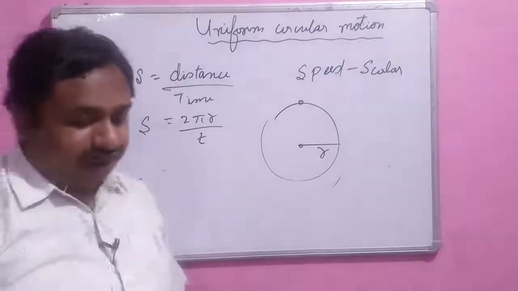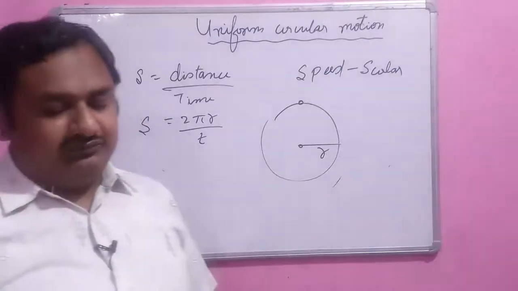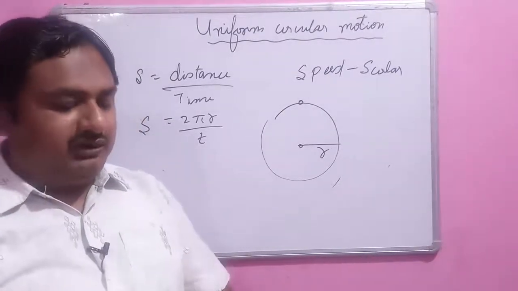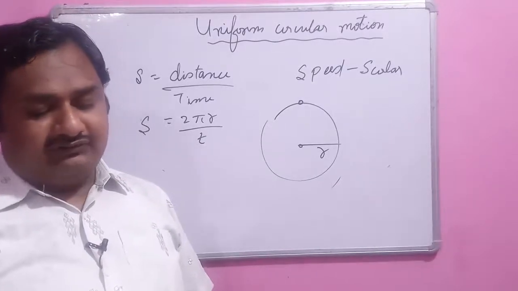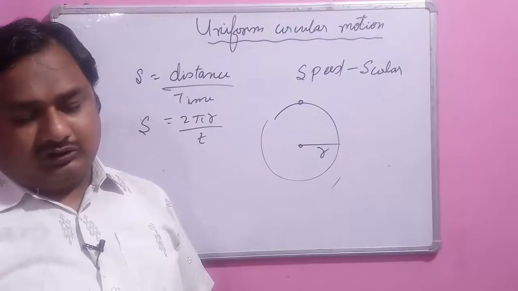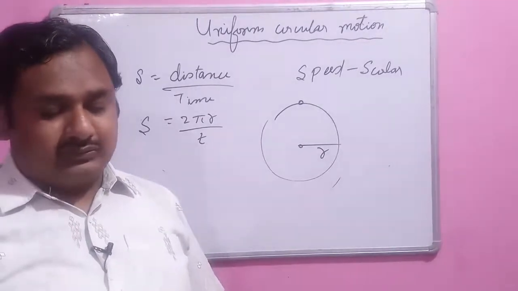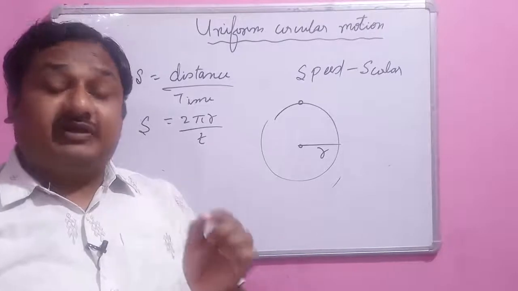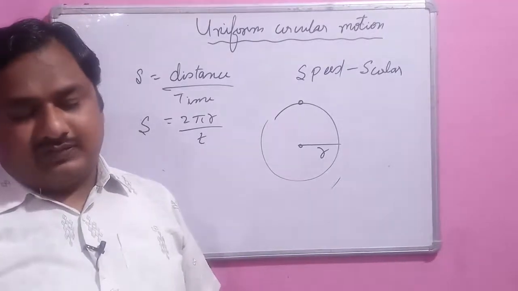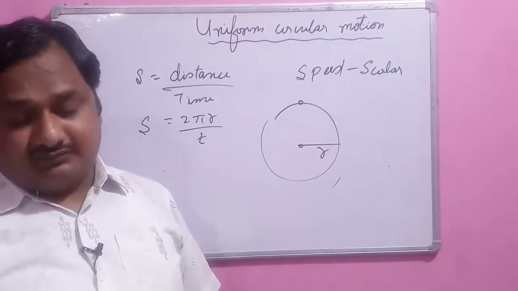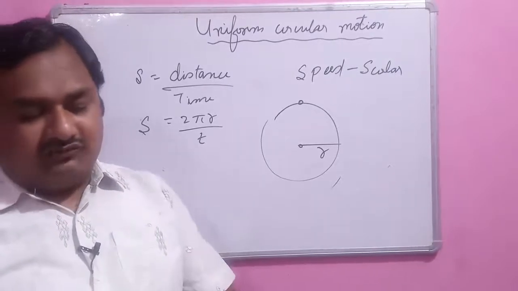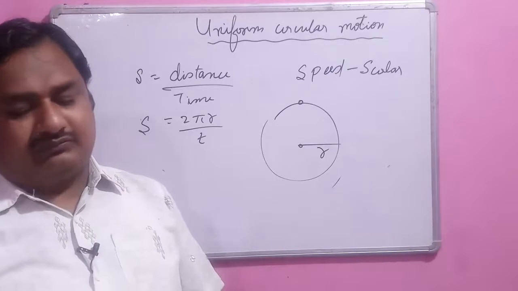Now look at your exercise, question number 4. A motorboat starting from rest on a lake accelerates in a straight line at a constant rate of 3 meters per second square for 8 seconds. Starting from rest means initial velocity 0. How far does the boat travel during this time?